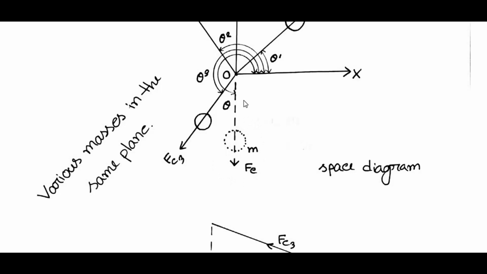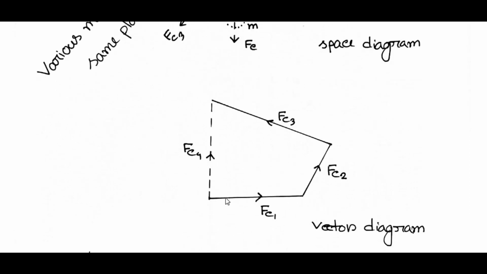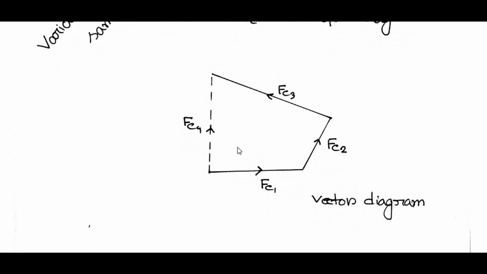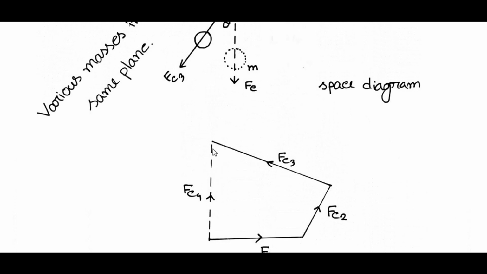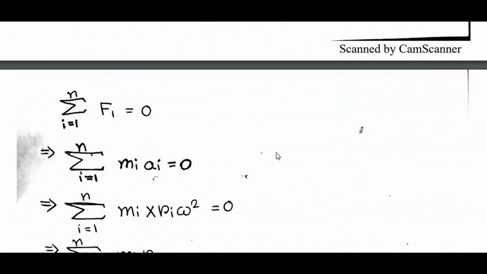Let's draw a vector diagram, which is this one. This is the resultant value, and this will balance all these forces. In a balanced situation, the summation of all forces is 0.